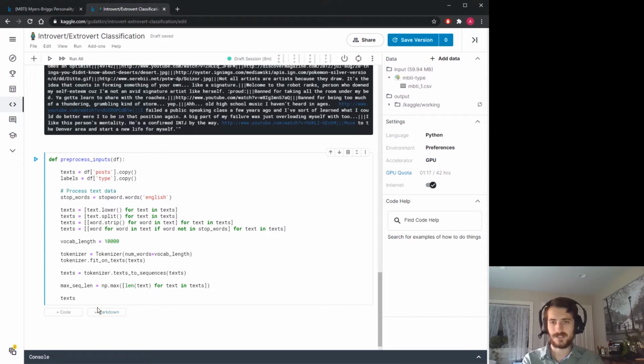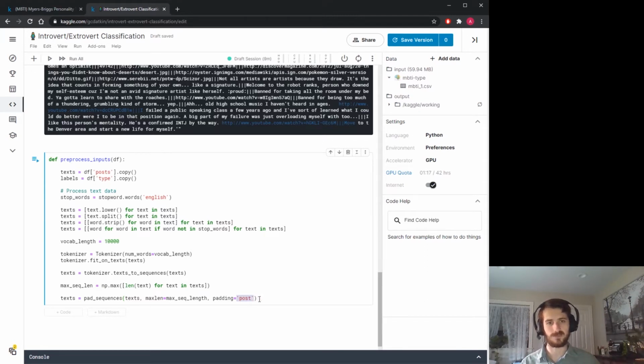Then texts will be pad_sequences. Now we're going to use this longest sequence length to pad each sequence with zeros. So we're padding texts, maxlen is given by max sequence length, and we'll set padding equals post. This makes each sequence the same length, and it will just pad all the shorter sequences with zeros at the end.